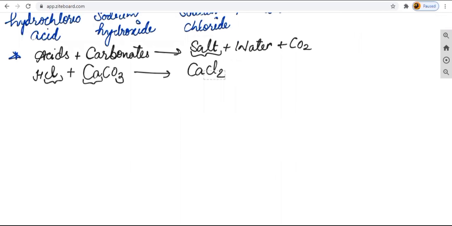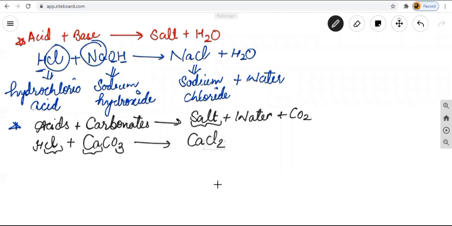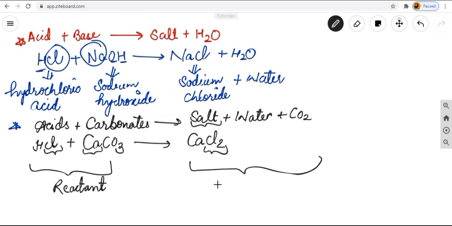Now how to balance this? Remember this. This is Cl2. And here we are having only Cl. On the left hand side, this is always known as the reactant. Left hand side is always the reactant, and the right hand side, whatever we get, is known as the product.